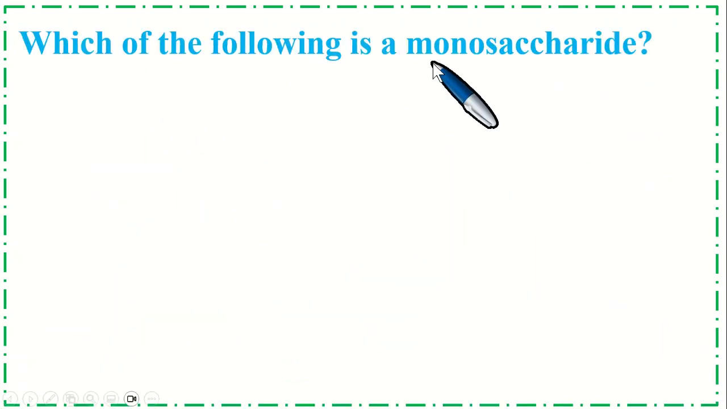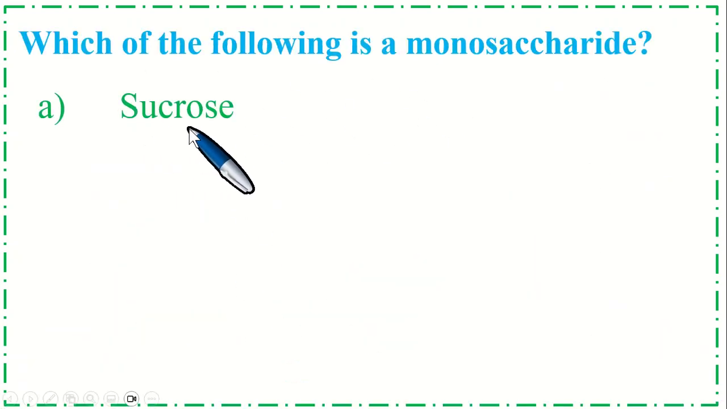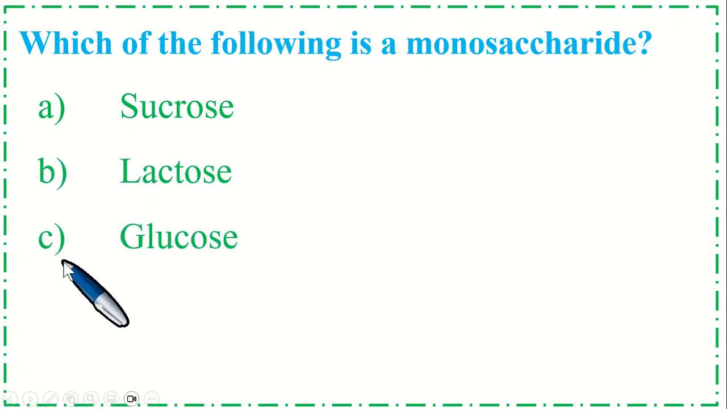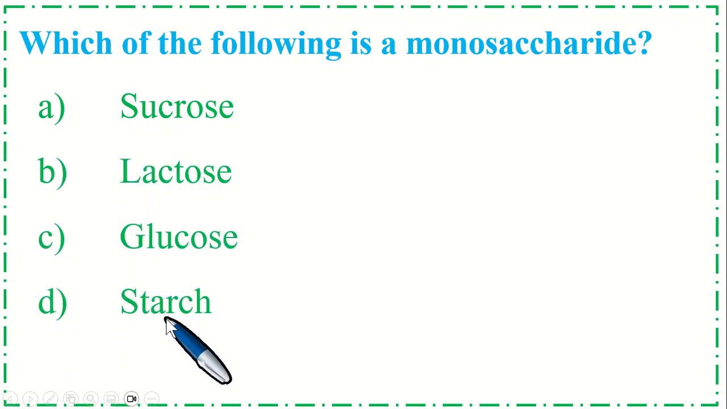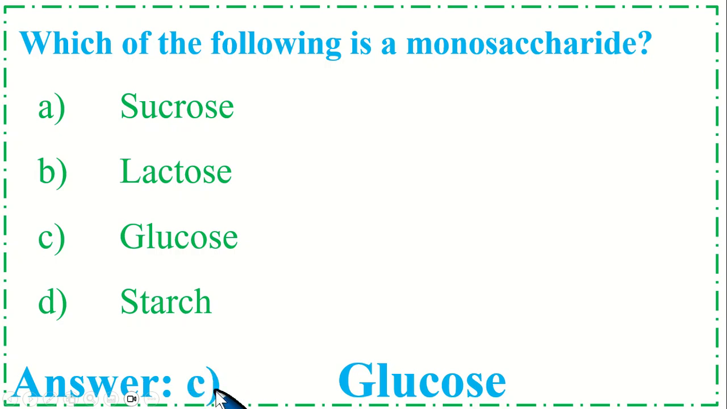Which of the following is a monosaccharide? Option A, sucrose, B, lactose, C, glucose, and option D, starch. So the correct option is C, glucose.